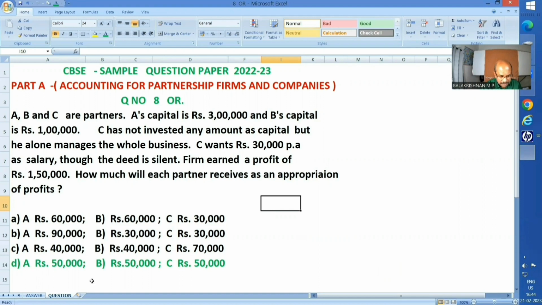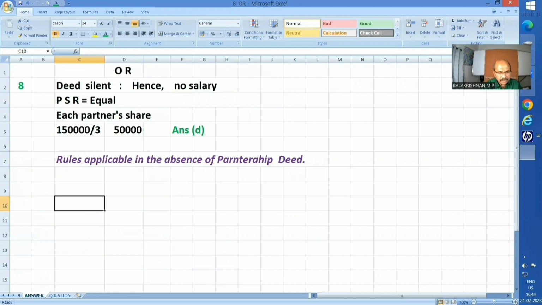4 different answers as usual, and answer D is correct, and my explanation is simple. In the absence of partnership deed, nobody is eligible for salary, no interest on capital, no one should be charged interest on drawings, and of course 6% will be the rate applicable to the amount advanced as loan.